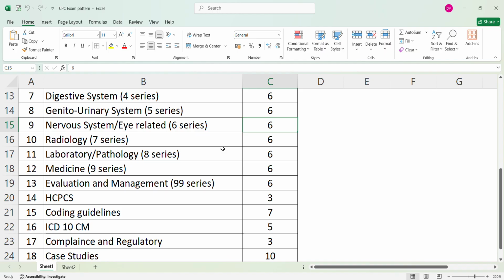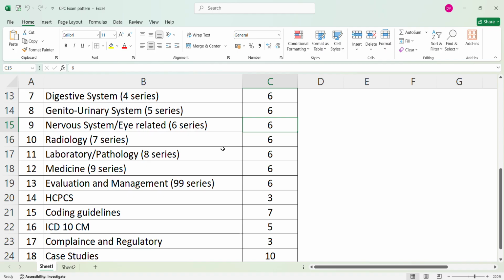Okay, mainly nerve blocks, craniotomy, craniectomy procedures, and lumbar laminectomy. These 3 topics you have to cover first in this topic, nervous system. And then we'll go to the radiology section, 7 series codes. Here also you will get the 6 questions minimum in the exam.